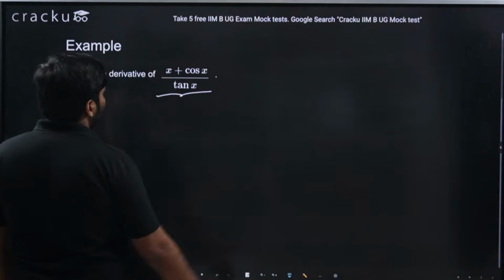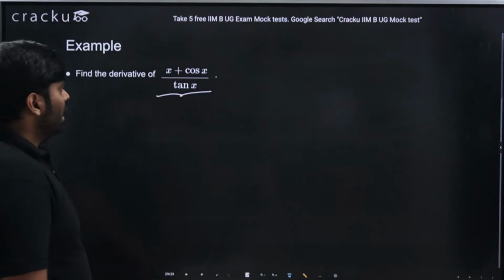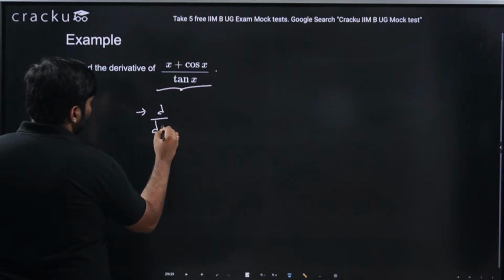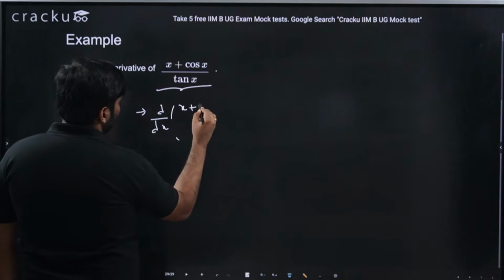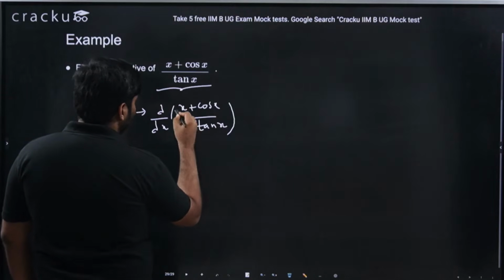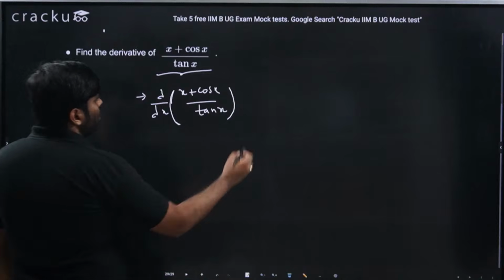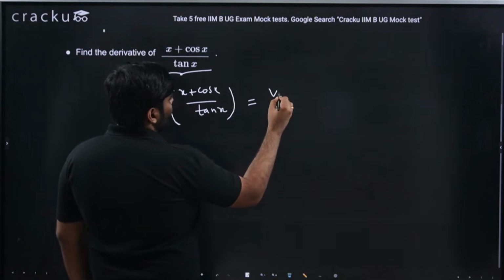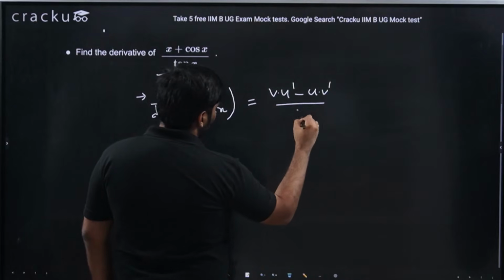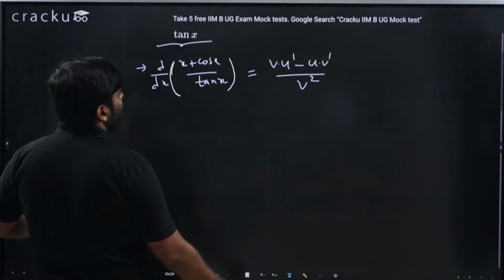Find the derivative of (x plus cos x) by tan x. So let me solve this. How to do this derivative? Derivative d by dx of (x plus cos x) into tan x. I would be doing the u by v rule. What is the u by v rule? It is v into u dash minus u into v dash, divided by v square. So I'll be applying the same thing now.